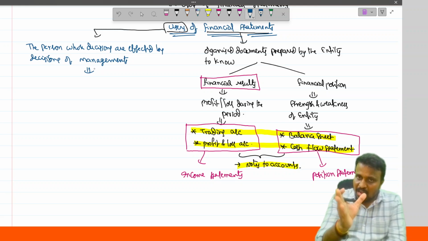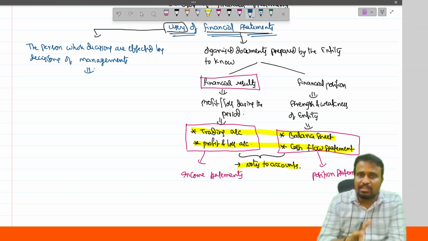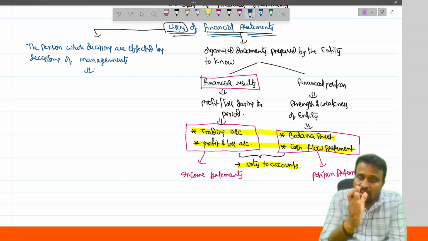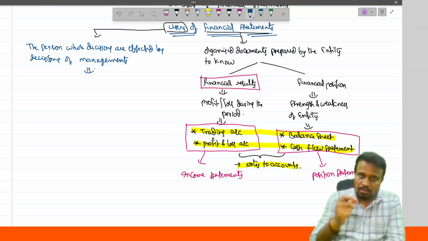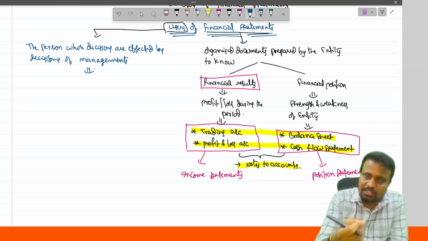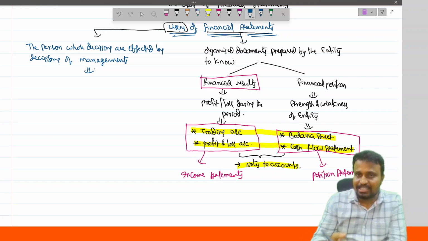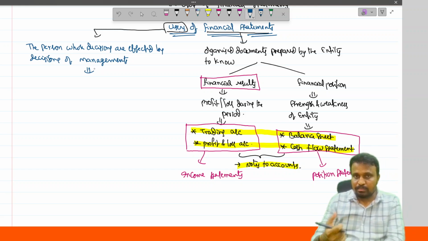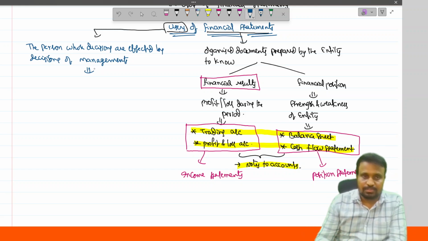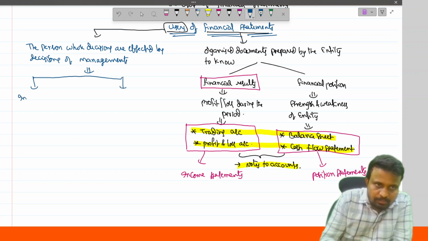Coming to the investor, based on the position or results earned during the year by the entity, they will decide whether they may invest in the business or not. So for taking financial decisions relating to that entity, the persons require the financial statements, and those are called users. And users are generally classified into two types.